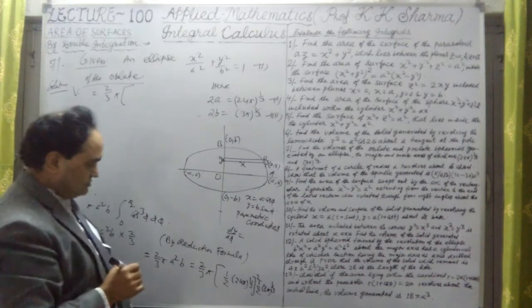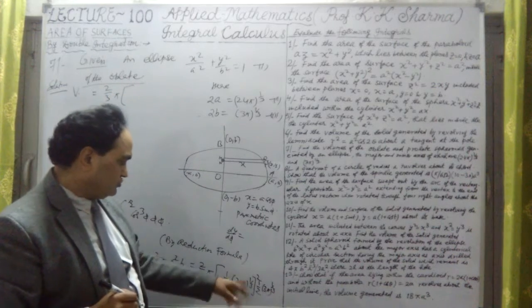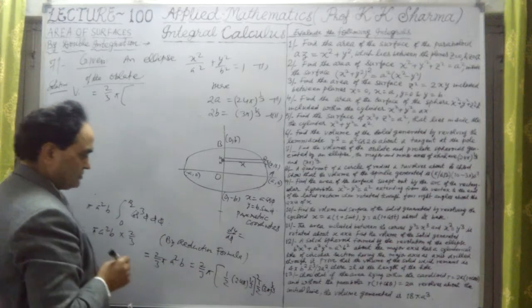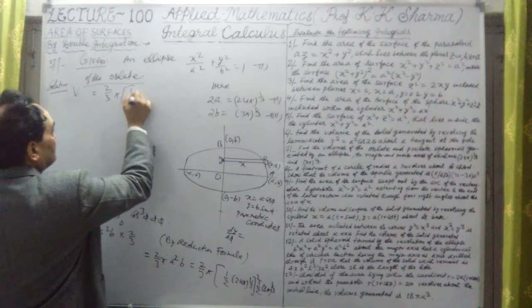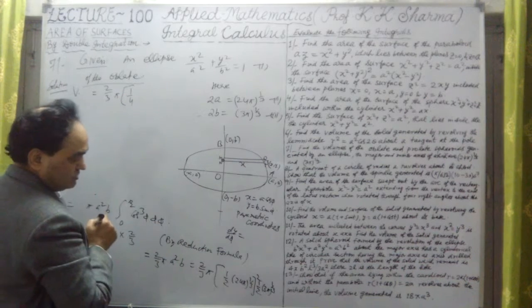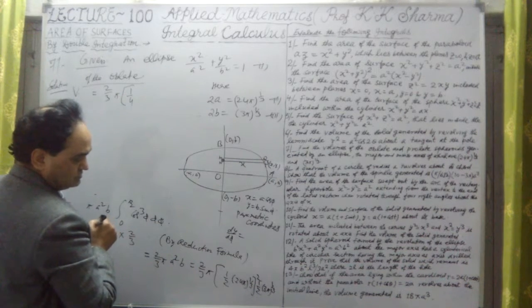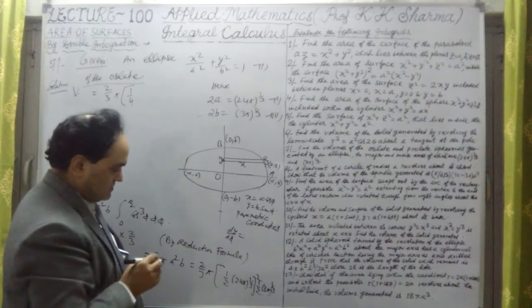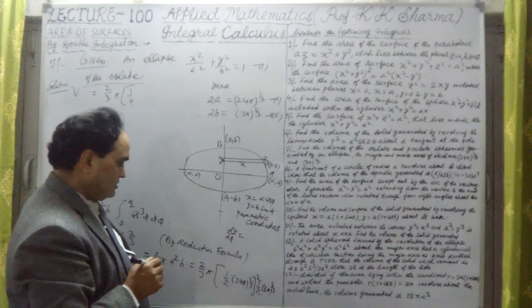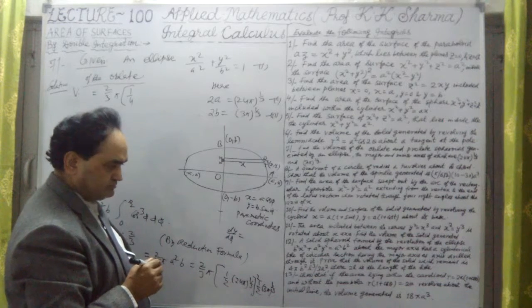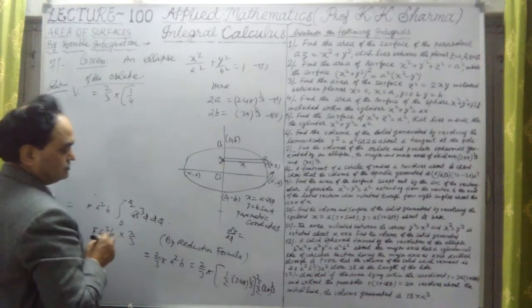From inside, what we get, this is the whole square. So 2/3 over it will be. So, but (1/2) square is 1/4. Okay, 24 means we can write it as 8 into 3. Okay, 8 into 3 means 2 raised to the power 3.